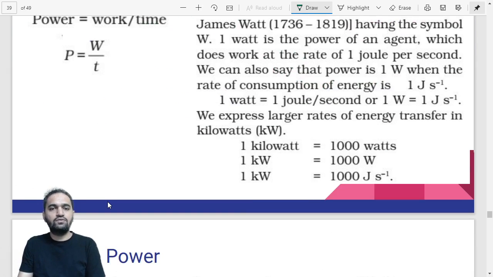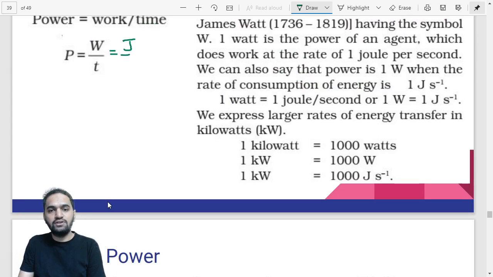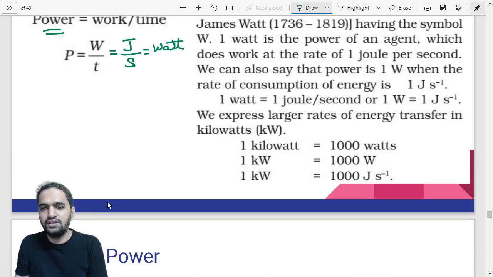Correct? So power is equal to work by time. What is the unit of work? The unit of work is joule, and the unit of time is second, or you can write this as watt also. So what is the SI unit of power? Watt. So watt is the unit.